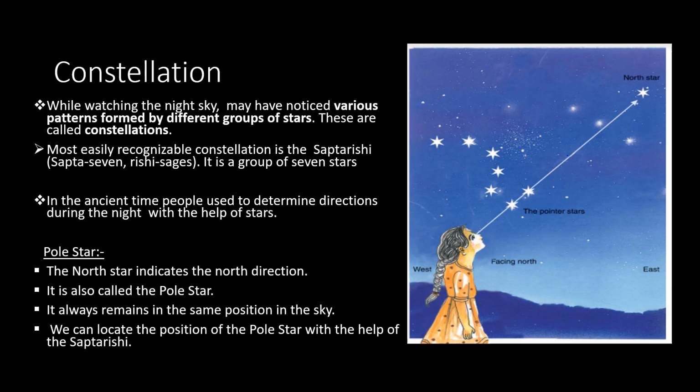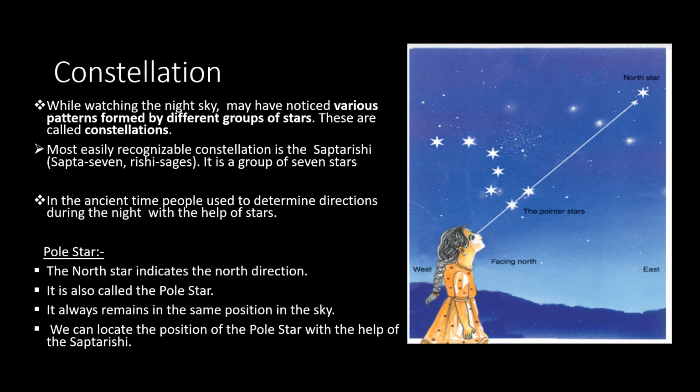Now the next topic of this chapter is constellation. While watching the night sky, you may have noticed various patterns formed by different groups of stars. These are known as constellations. One of the most easily recognizable constellations is Saptarishi. Saptarishi is a Sanskrit word which means Sapt 7, Rishi sages. It is a group of 7 stars that forms part of the Ursa Major constellation. Children, you can ask someone elder in your family to show you more stars, planets and constellations in the sky.